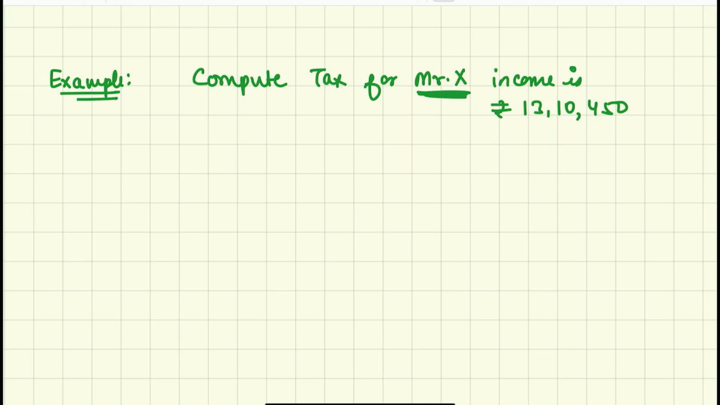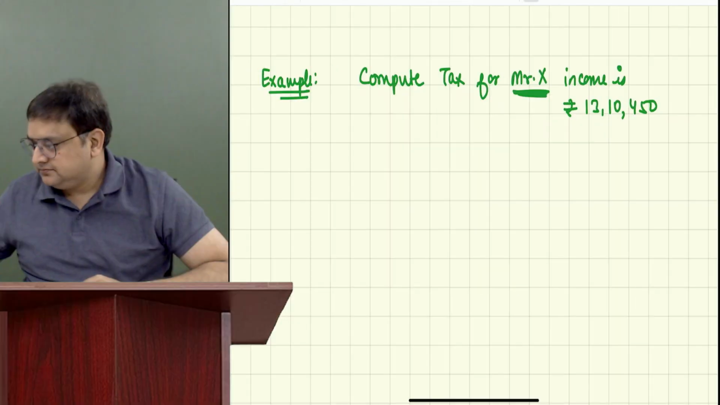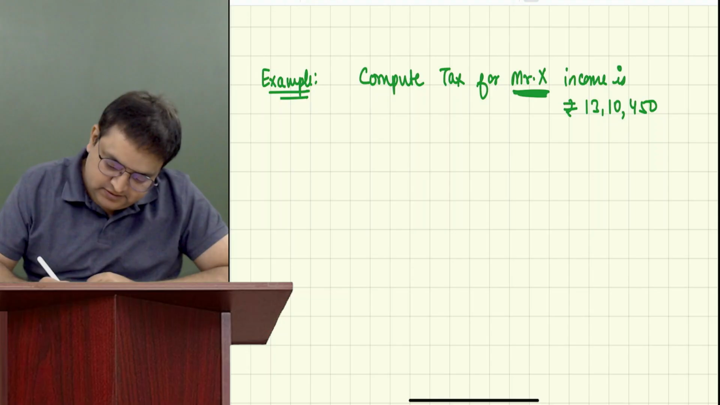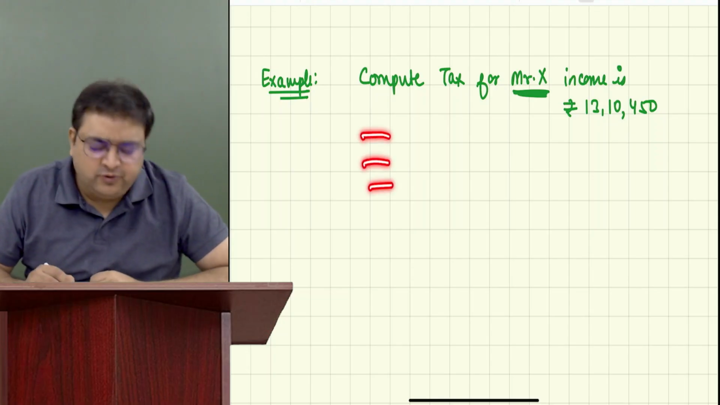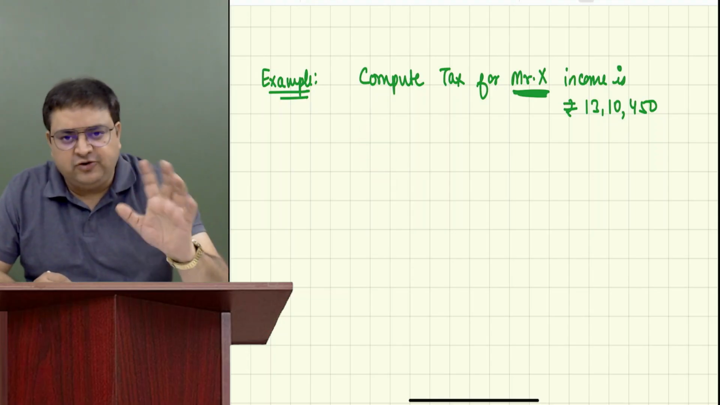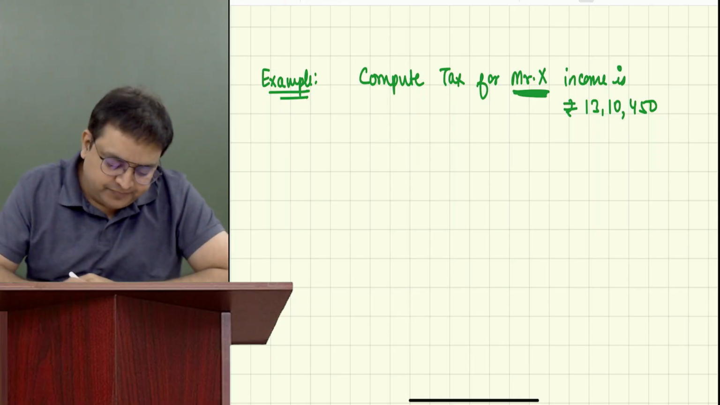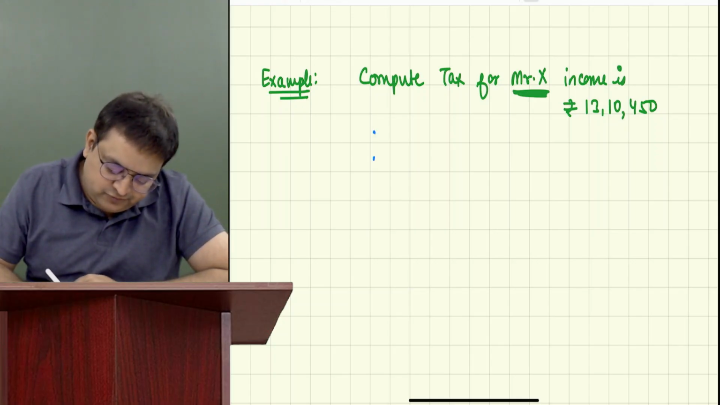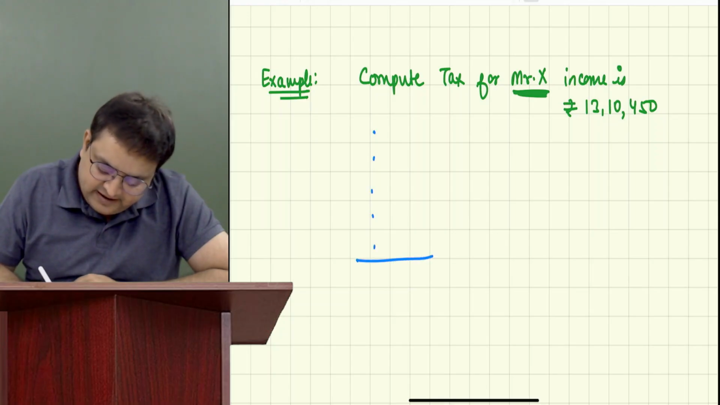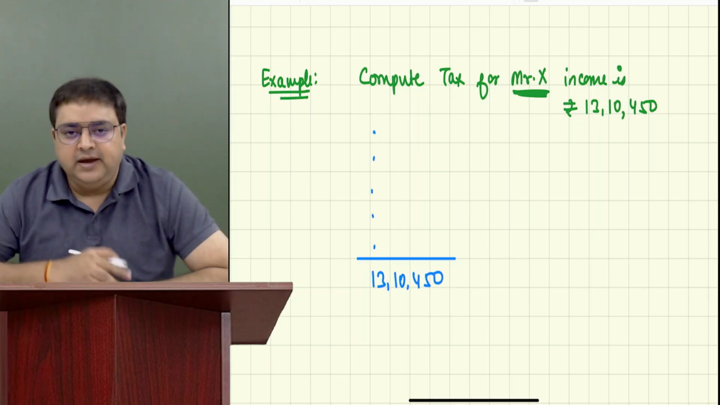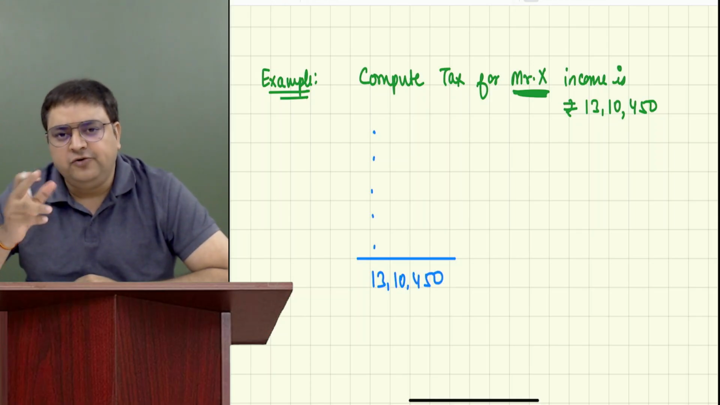What you will do? Please be very, very organized. First of all, just leave some few lines. No need to be very specific about how many lines you have to leave. Just randomly you can leave some 5-6 lines. That's it. So 1, 2, 3, 4, 5, I'm leaving randomly. Write 13,10,450 first. In your mind, first is 0 to 4.